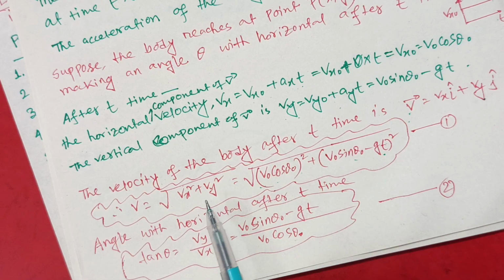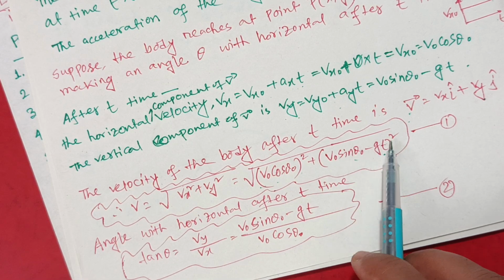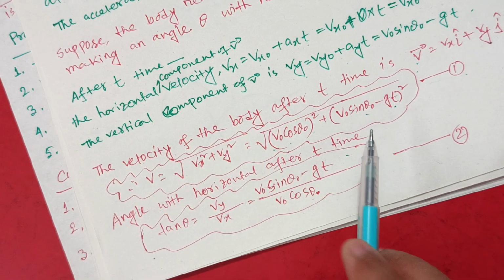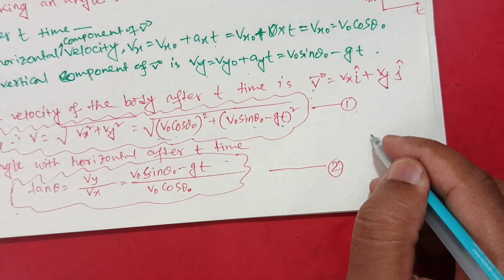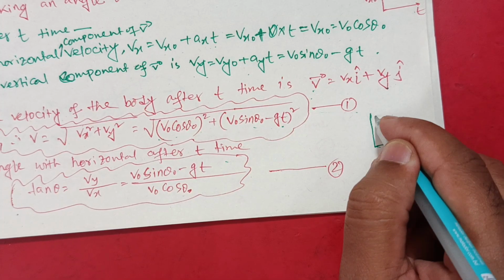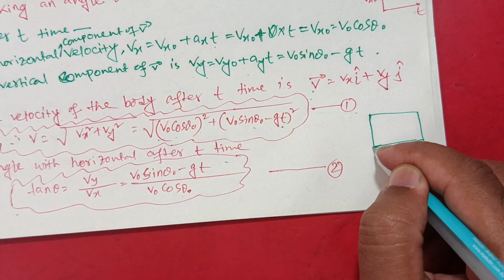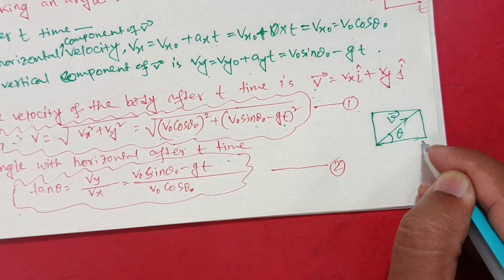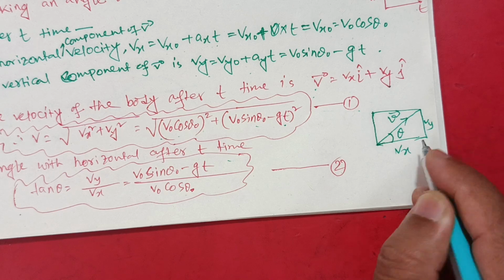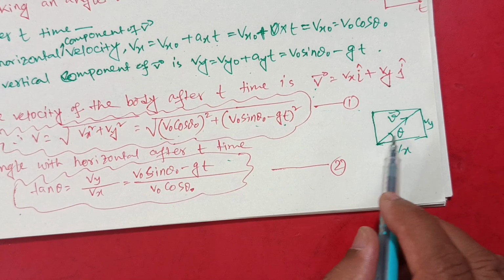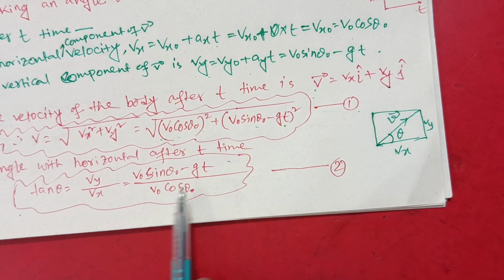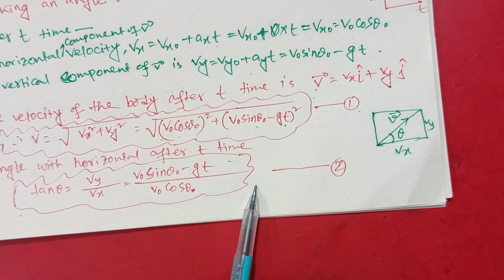We can denote this as equation number 1. The angle created with the horizontal after time t: suppose the body reaches point P of (x, y), making an angle theta with the horizontal and with the velocity vector v, where this is vx and this is vy. You can find the angle theta with the horizontal: tan theta equals vy by vx, that is v naught sin theta naught minus gt divided by v naught cos theta naught. This is equation number 2.